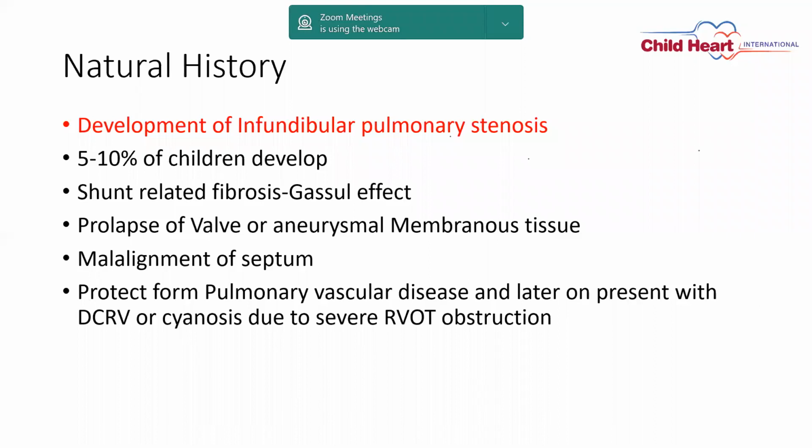In certain cases, you will see the VSD along with malalignment of the conal septum, either anteriorly or posteriorly, and that gives rise to pulmonary stenosis or LVOT obstruction. And this infundibular stenosis protects the child from the development of pulmonary vascular disease. But in certain extreme cases, the pulmonary stenosis is so severe that the VSD starts shunting right to left, and you can see the cyanosis. These patients sometimes present with a double chamber right ventricle also.